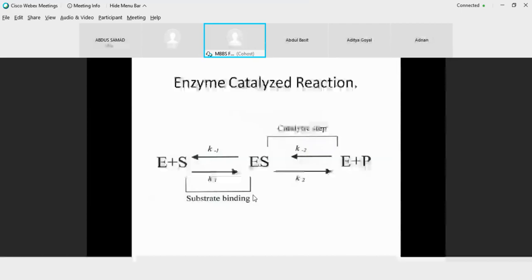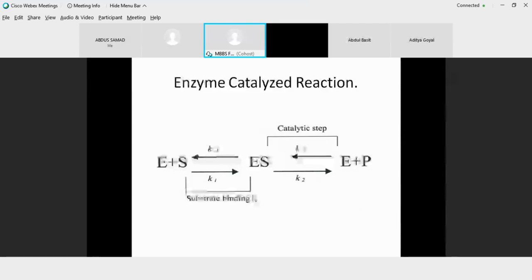So for all the kinetics that we will be studying in the incoming discussions, there are a few assumptions. One is that this is a unireactant system. Unireactant means one substrate interacting with just one enzyme. The second assumption is that there is just one central complex that gives rise to the enzyme and the product.